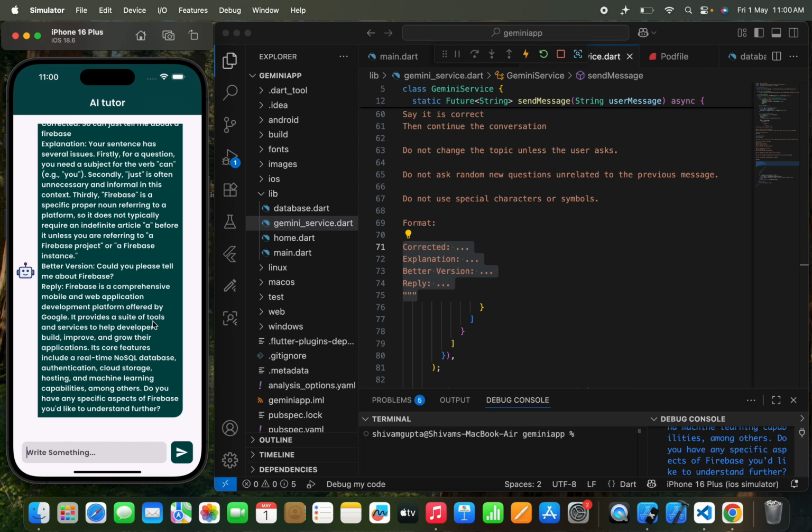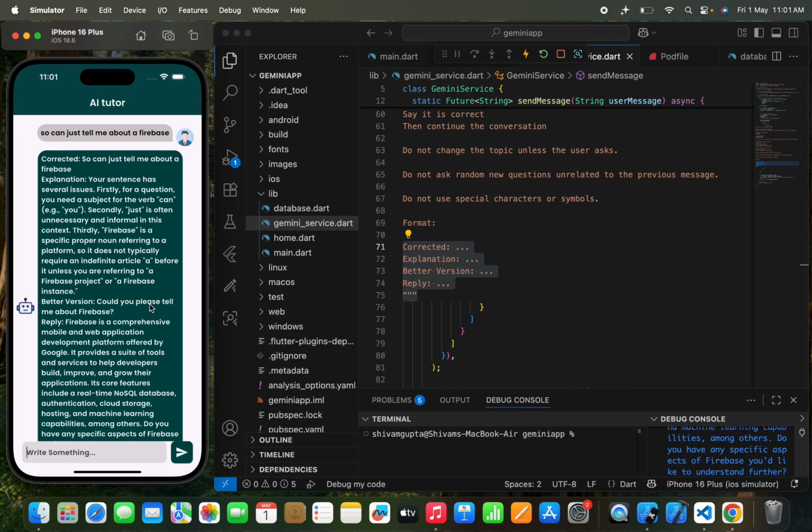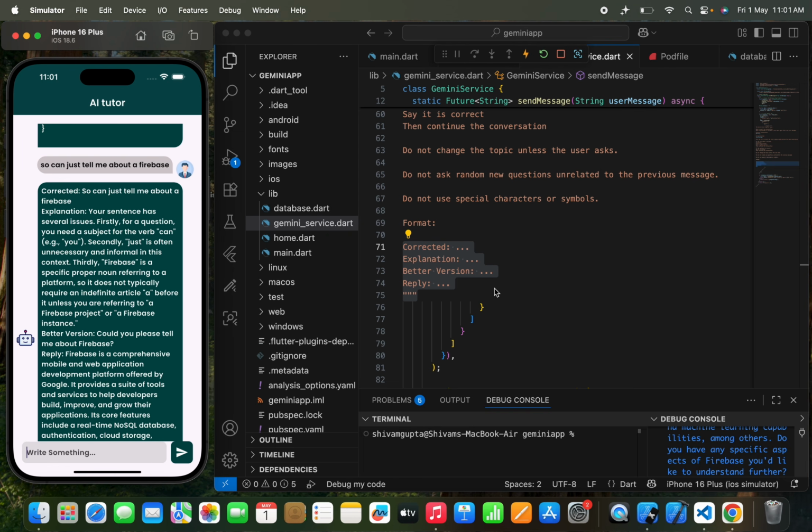It provides a suite of tools and services to help developers build, improve, and grow their blah blah blah. So you can see that this is how the AI will respond once I pass any question. It's going to correct me, it's going to give me the explanation of what mistake I am making, give me the better version that I can use, and the reply or the response for the questions that I am going to ask to an AI.